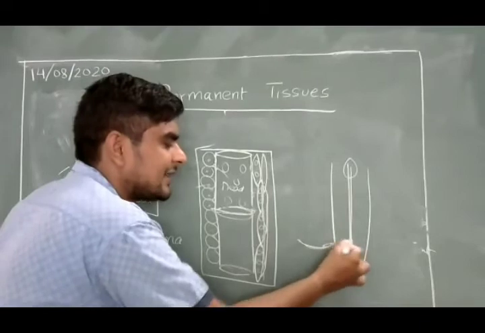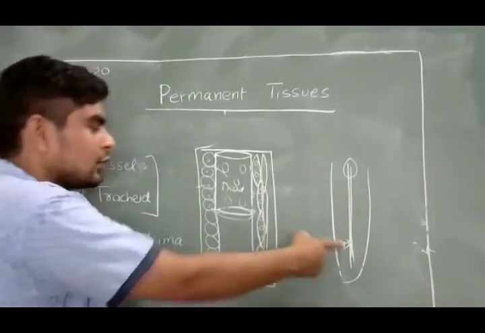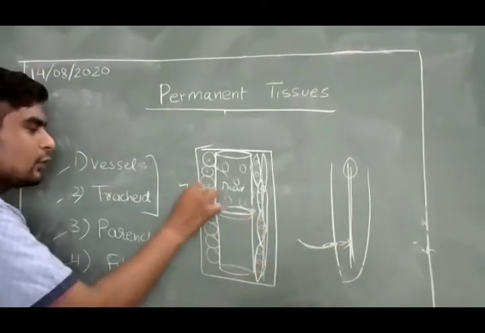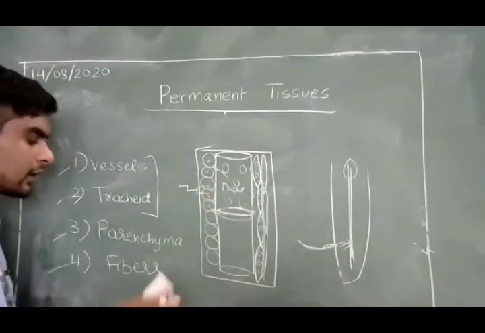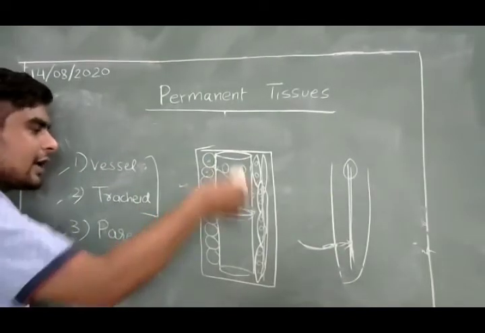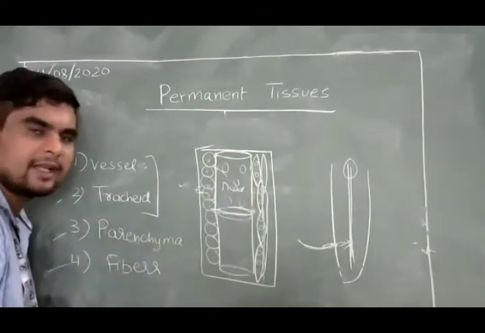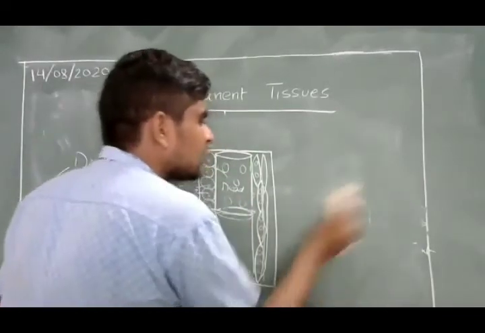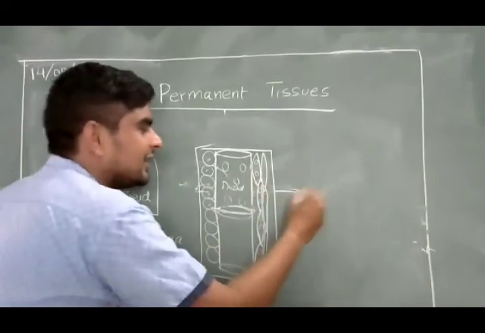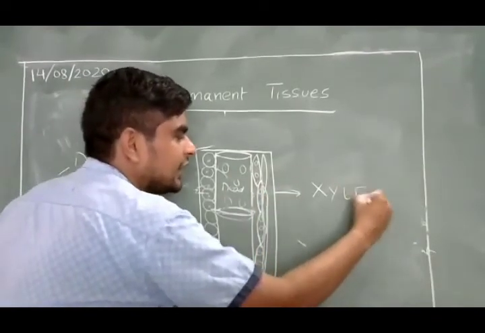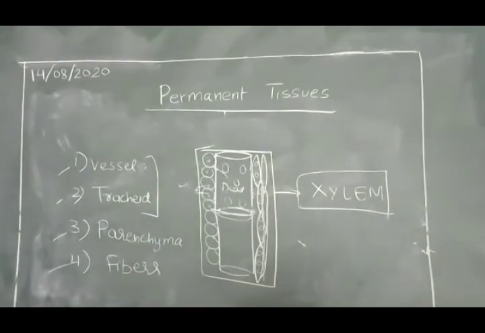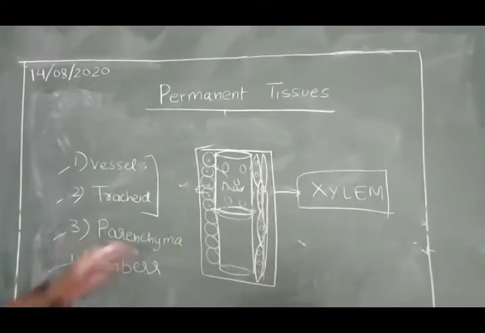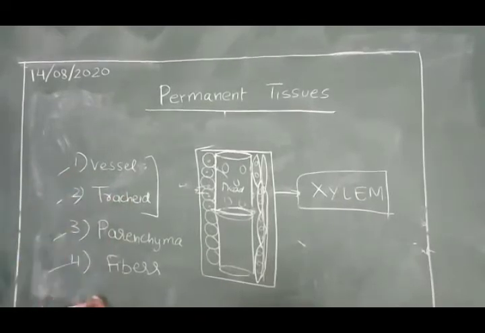What is absorption? Water reaches from the root hair to the xylem. When it comes to the xylem, it has to cross these parenchyma also. So they are also helping in the partial conduction of water. Transport of water is done by the vessels as well as the tracheids. So all of them are working together as a unit, and this unit will be called a tissue. And which tissue? The xylem. That's why xylem is a complex permanent tissue, because it has so many types of cells, mainly four types of cells.